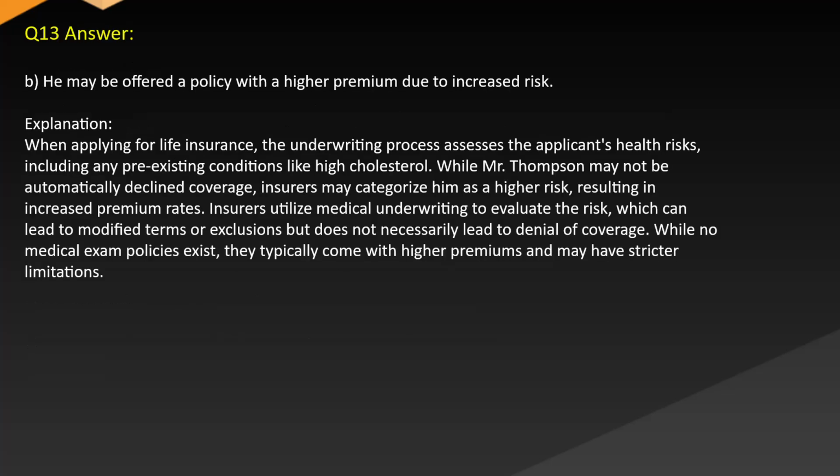Answer: B. He may be offered a policy with a higher premium due to increased risk. Explanation: When applying for life insurance, the underwriting process assesses the applicant's health risks, including any pre-existing conditions like high cholesterol. While Mr. Thompson may not be automatically declined coverage, insurers may categorize him as a higher risk, resulting in increased premium rates. Insurers utilize medical underwriting to evaluate the risk, which can lead to modified terms or exclusions but does not necessarily lead to denial of coverage. While no medical exam policies exist, they typically come with higher premiums and may have stricter limitations.